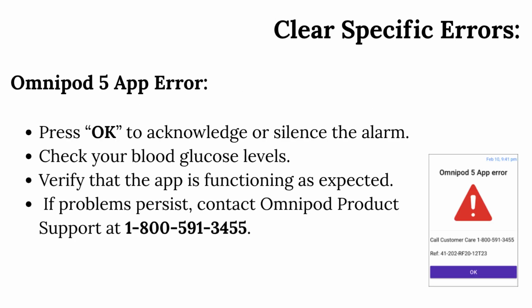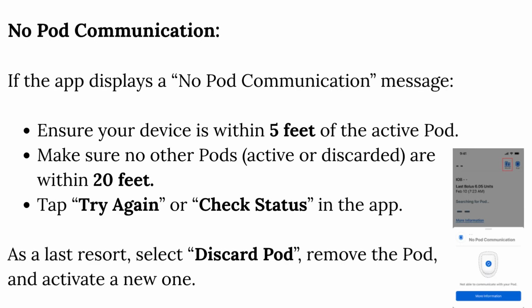Omnipod 5 app error. Press OK to acknowledge or silence the alarm. Check your blood glucose levels. Verify that the app is functioning as expected. If problems persist, contact Omnipod product support at 1-800-591-3455.